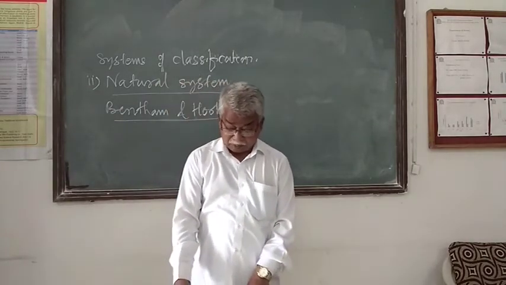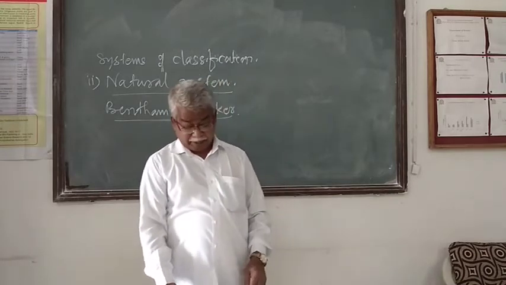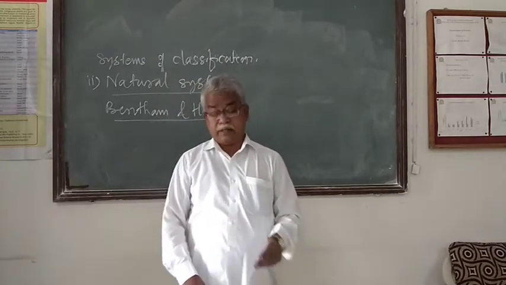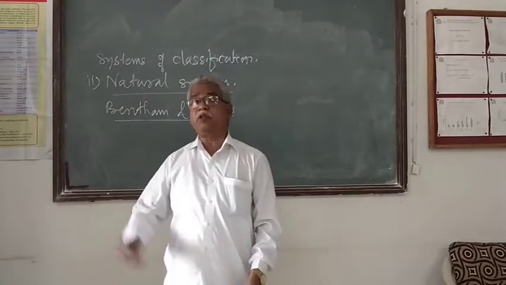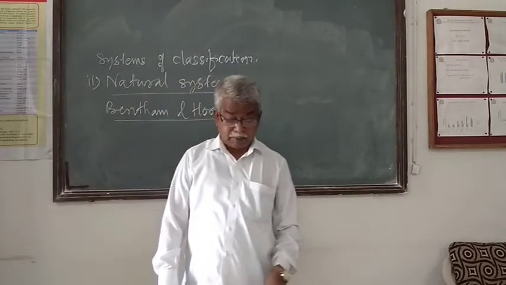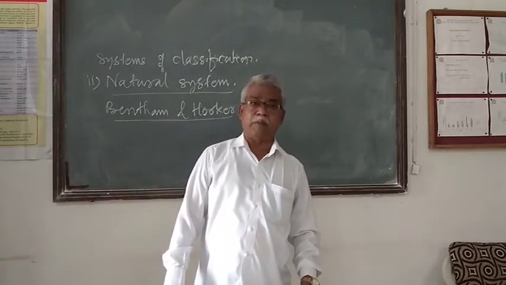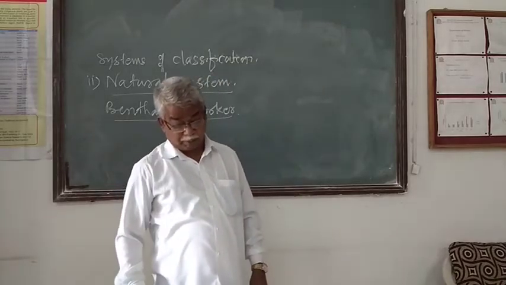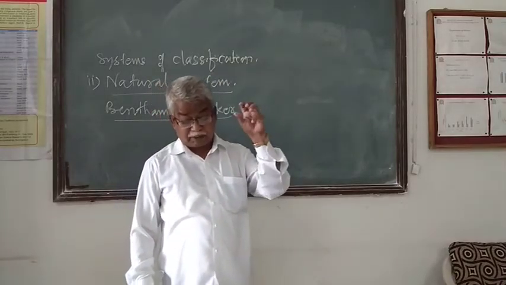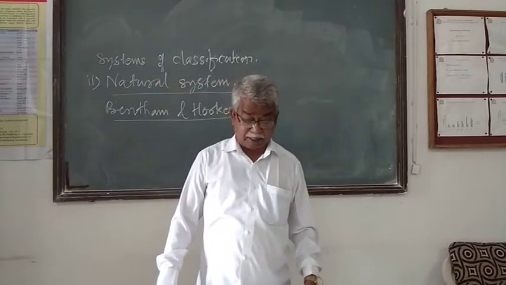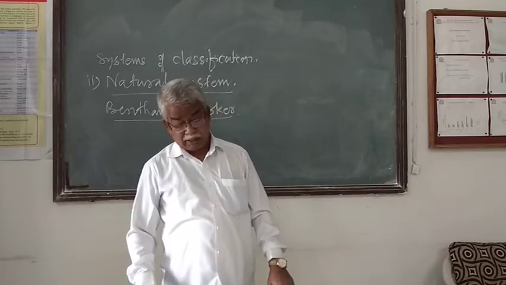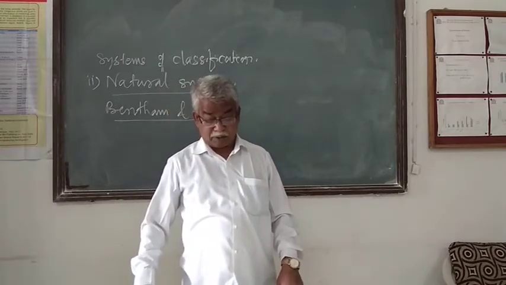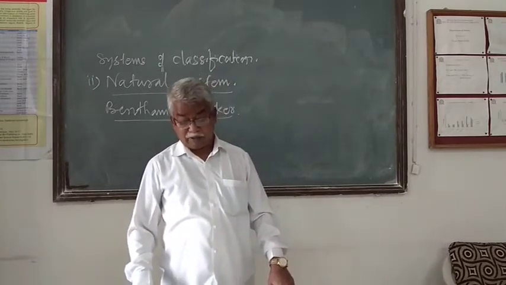All these seed plants were divided by them into three classes, that is dicotyledons, gymnosperms and monocotyledons. The dicot class was divided into subclasses, that is polypetalae, gamopetalae and monochlamydeae. The gymnosperms were not subdivided into subclasses and series, but directly divided into natural orders and families.